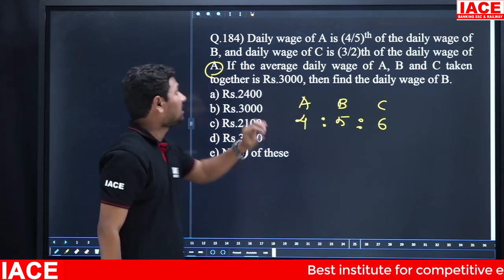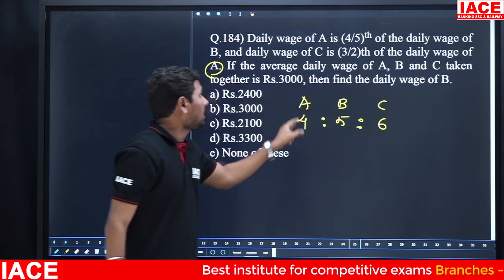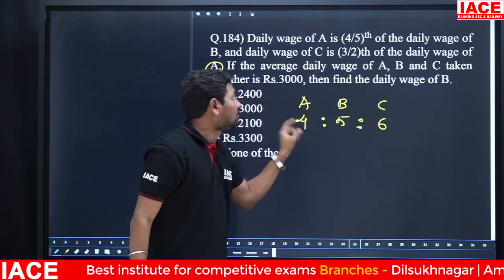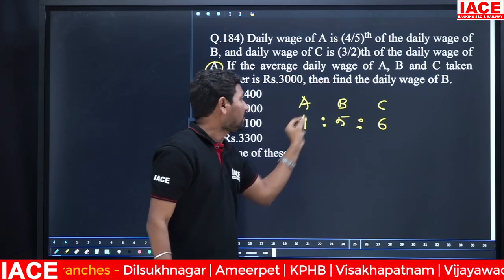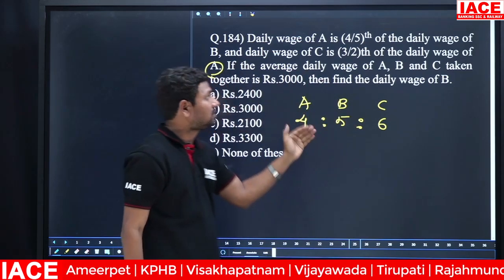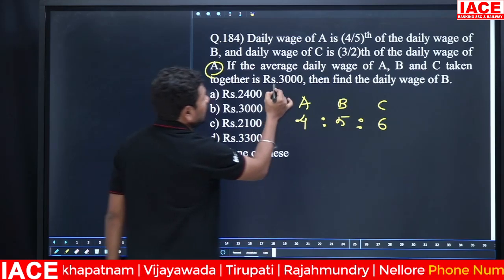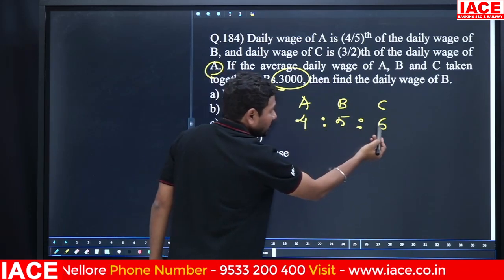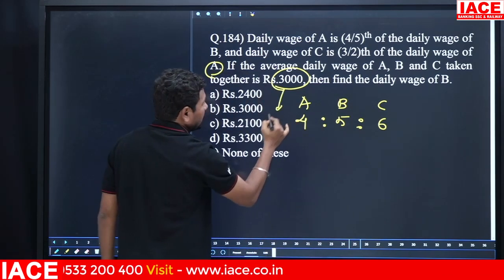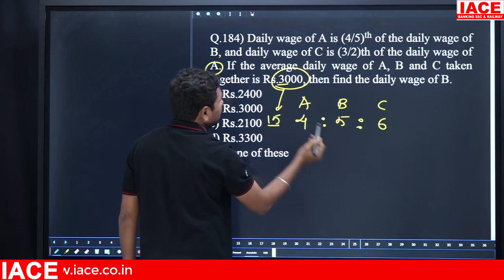Okay. We can write the final ratio. 3/2 into A. A value is what? 4. 3/2 into 4: 2 into 4 is 2, 2 times 3 is 6. A value, B value, C value, we have the ratio 4 is to 5 is to 6. Then we have to distribute the values and find the daily wage of B. 4 plus 6 is 10, 10 plus 5 is equal to 15. 15 parts.